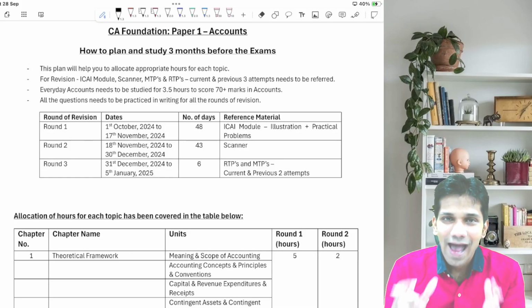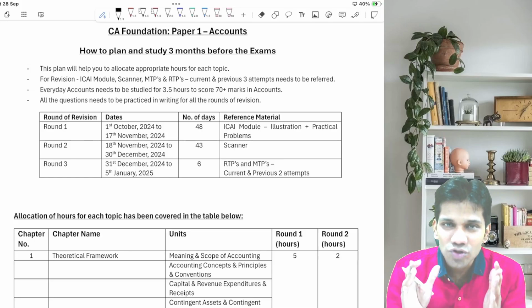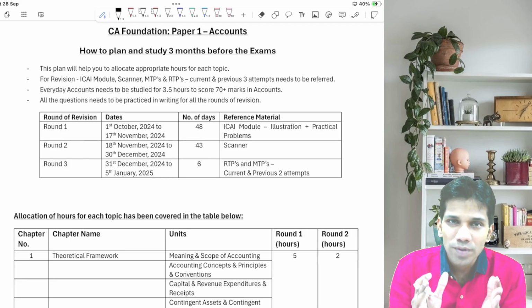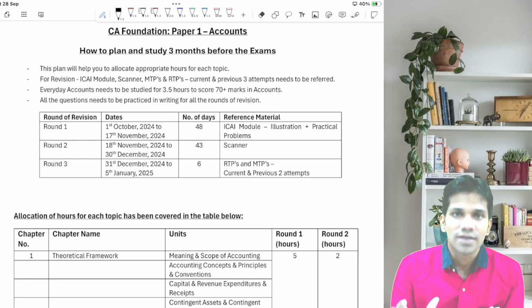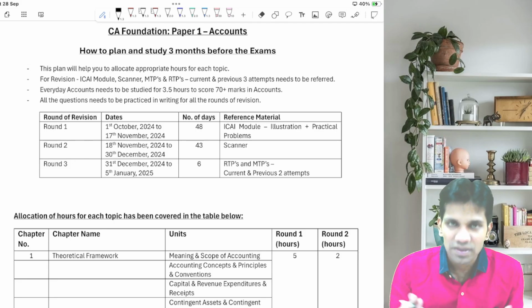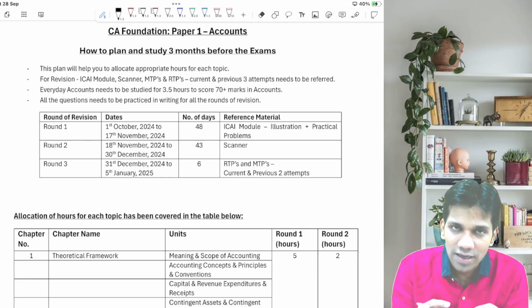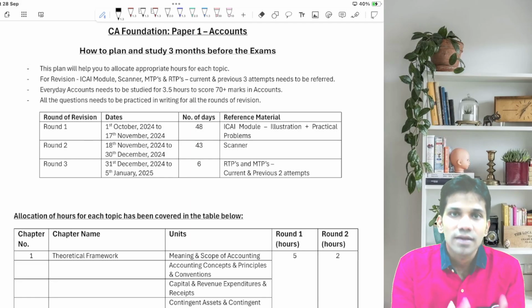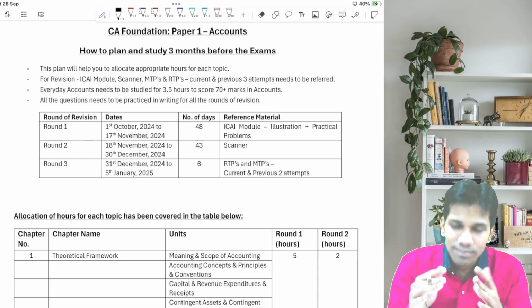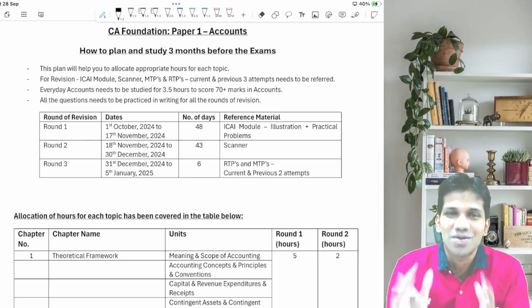Hello friends, I am here with a new strategy for how to prepare for the accounts paper for the Jan 2025 examinations. We have prepared a 3 month study plan: how to study accounts, how much to study accounts, what way to proceed, which chapters to be done, which sums to be done, how to go ahead and many such things. I'll discuss one by one.